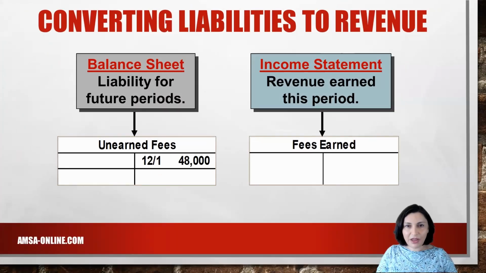The next step is to post this transaction to the ledger accounts. Unearned revenue is posted on the right or credit side of the unearned fees account. No revenue is posted at this point as it hasn't been earned yet. Not on the slide, but cash is posted on the debit or left side of the cash account.